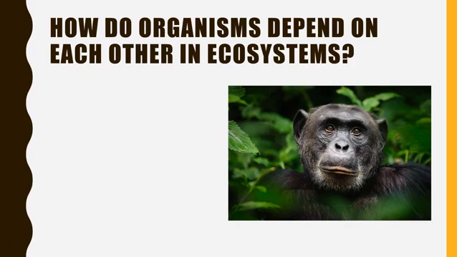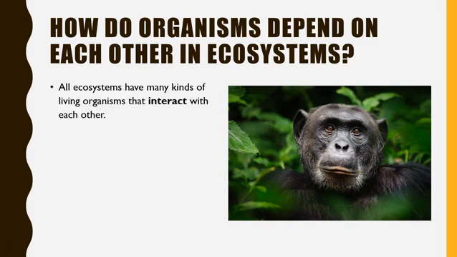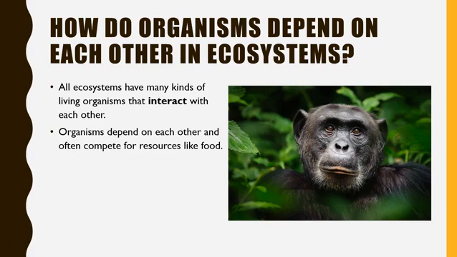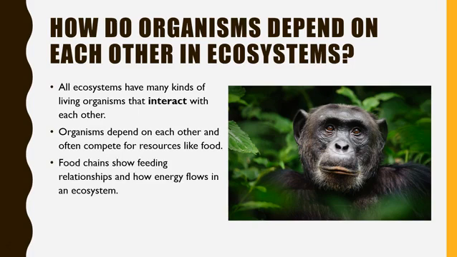So, how do organisms depend on each other in ecosystems? All ecosystems have many kinds of living organisms, plants and animals, that interact with each other. Organisms depend on each other and often compete for resources like food. Food chains show feeding relationships and how energy flows in an ecosystem.